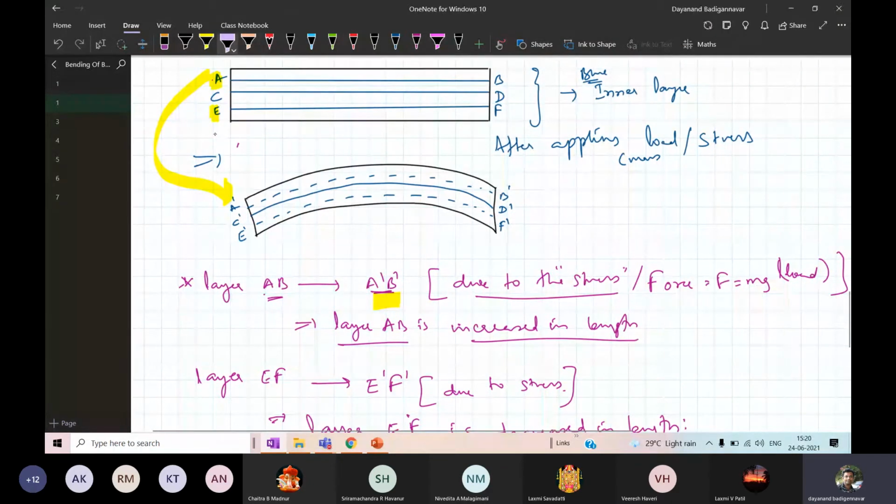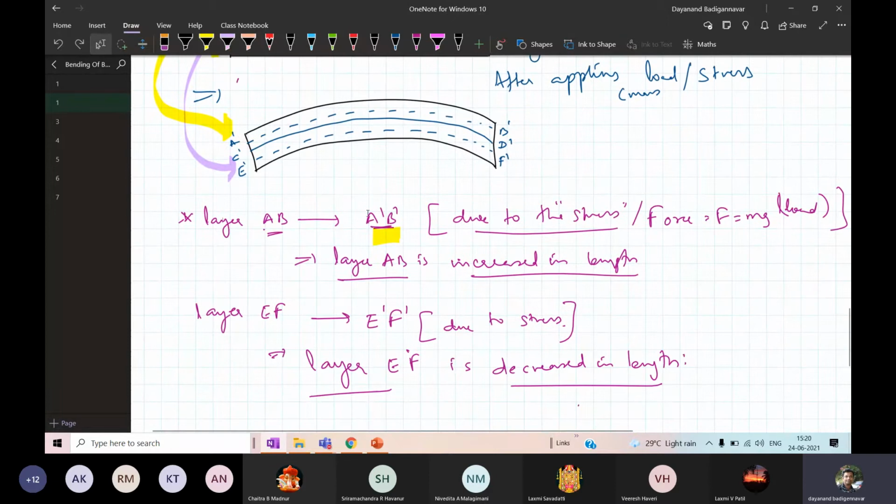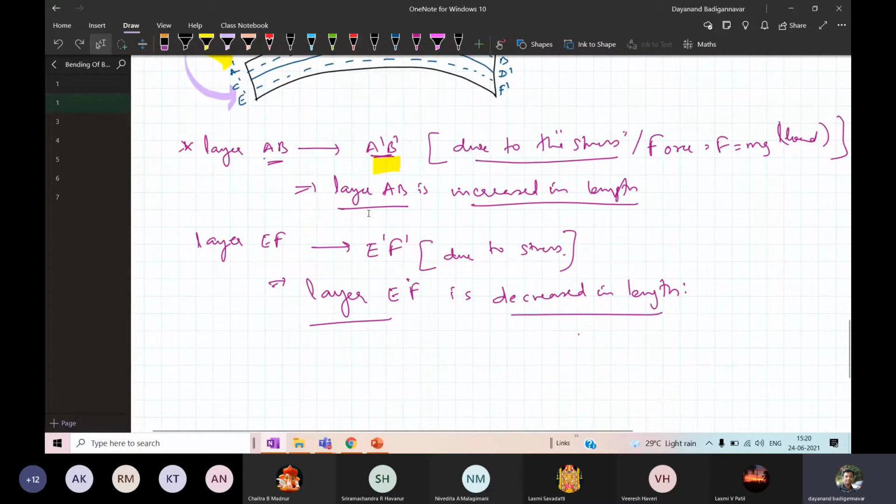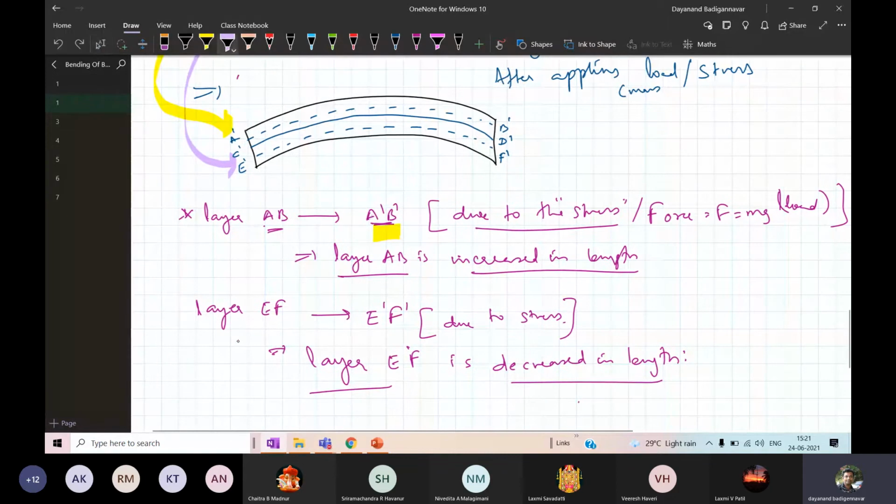So layer EF, this is the layer EF, it gets decreased, because it bends. Is it not smaller than the previous layer? So therefore the length EF is shrunk to E dash F dash, while the layer AB gets increased to A dash B dash. What about the layer CD?